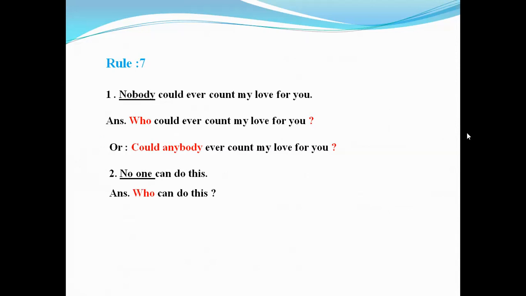Use who instead of no one, so the answer will be, who can do this? Or can anyone do this? This is the alternative answer of the following question. You can use anyone which you wish.